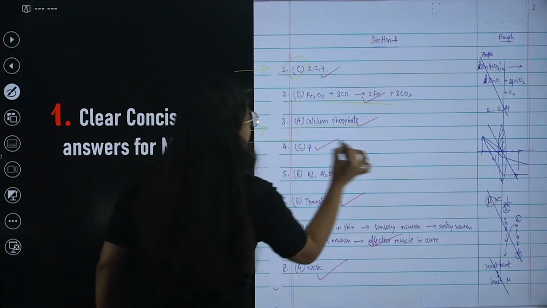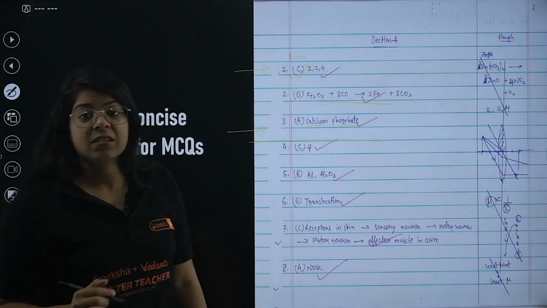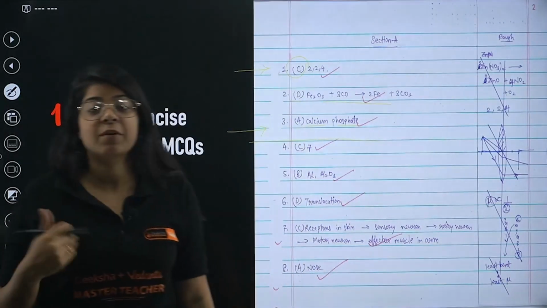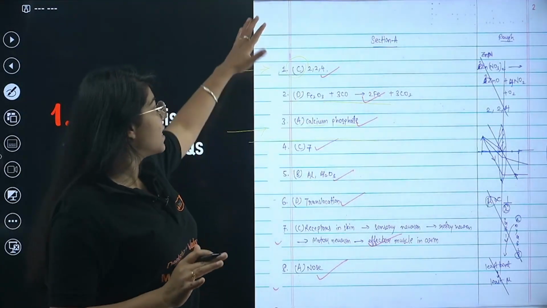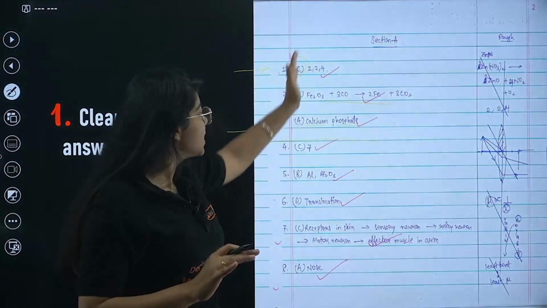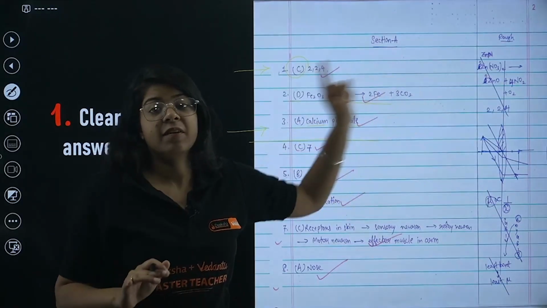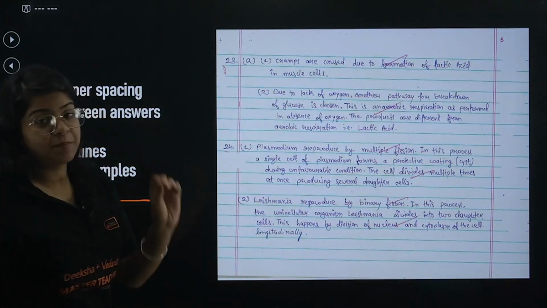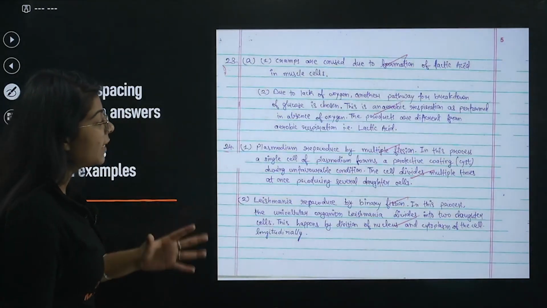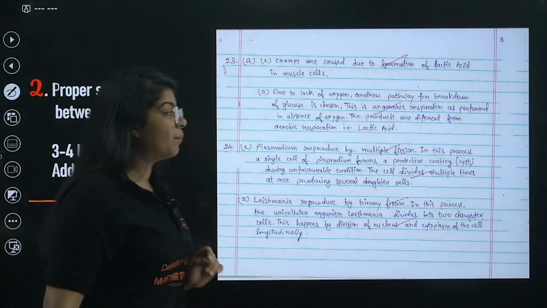After that, mark a line here and start the next section, maybe your fill in the blanks, maybe your 1 marker, 2 marker questions. Done. So clear and concise writing for options, for the serial number, answers and rough work. Done. Next, bacha, that is your proper spacing between the answers. What did I tell you? Draw a line between them.